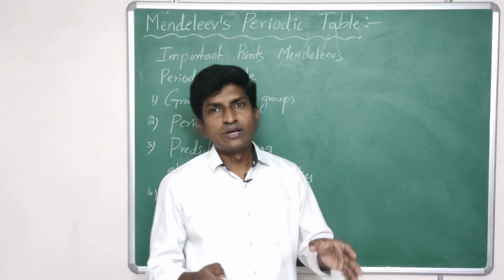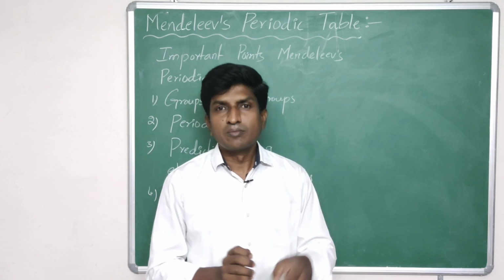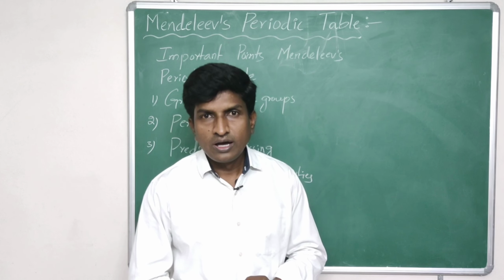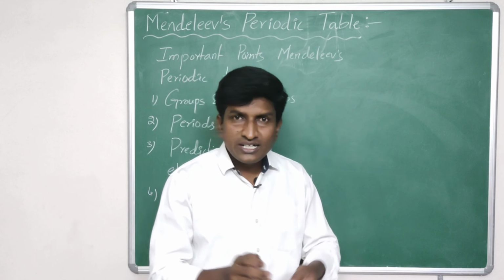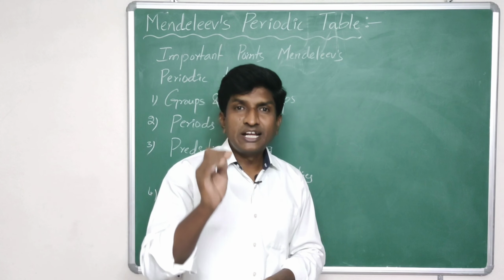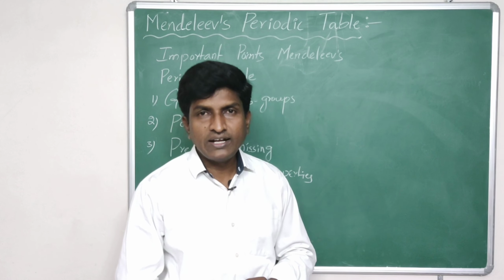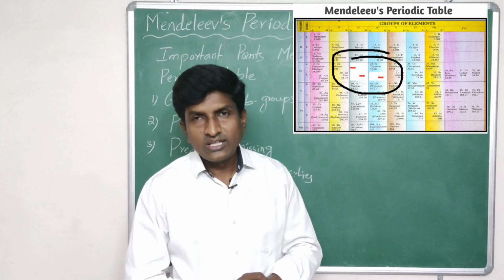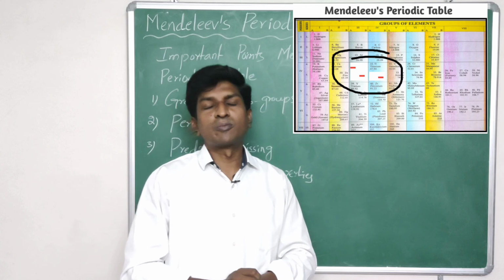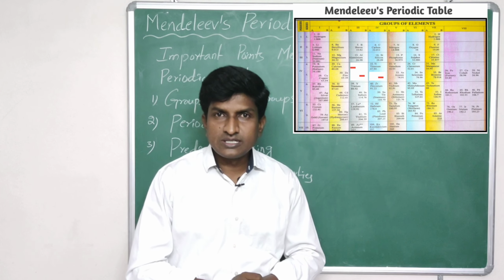For that, Mendeleev left some empty places in the periodic table, and not only did he predict the missing elements, but he also predicted the properties of the missing elements. As per the properties, where elements had similar properties in a particular group, there he left the empty space.